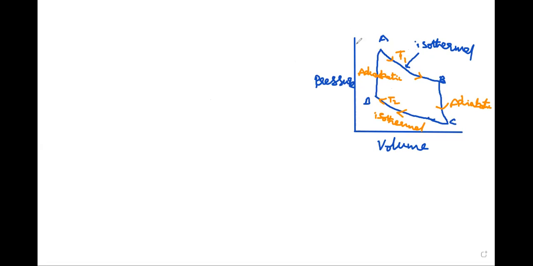So starting from this initial state A, the working substance undergoes an isothermal expansion AB, absorbing an amount of heat Q1 from the source at temperature T1.